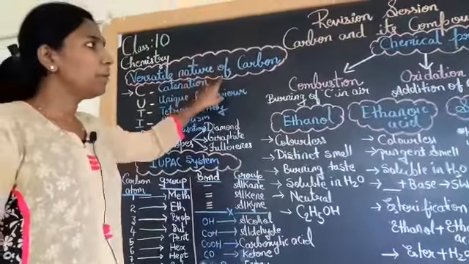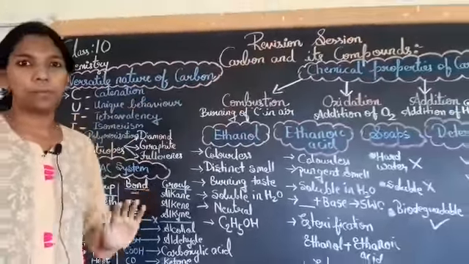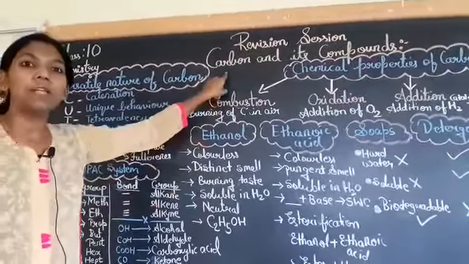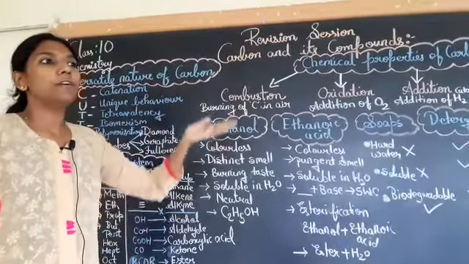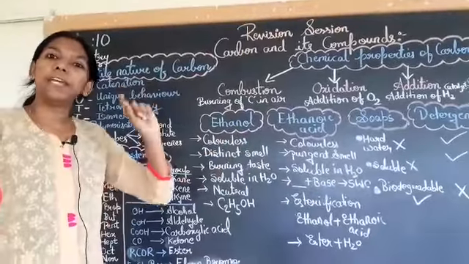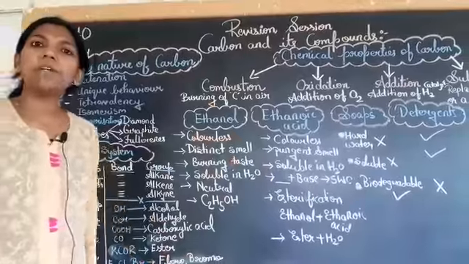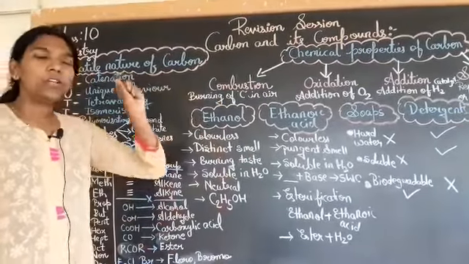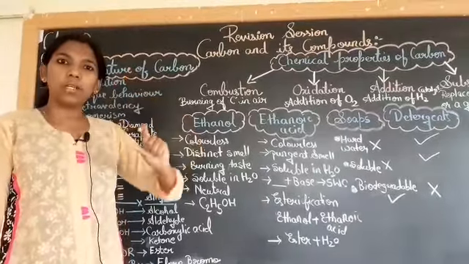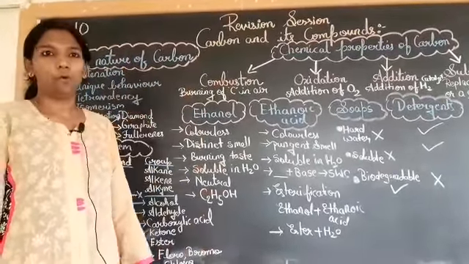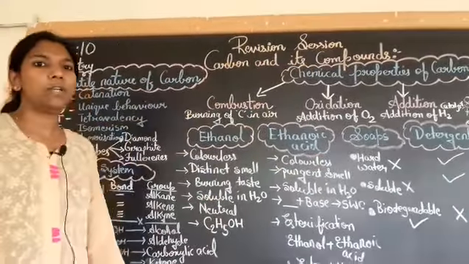First, if you remember, we started the lesson with the basic concept of carbon. What is the structure of carbon? We have studied that the atomic number of carbon is 6, and the atomic mass number is 12. While writing the electronic configuration, the first shell has 2 electrons and the next one has 4. So 2 plus 4 is equal to 6. Those were the basic things about carbon.